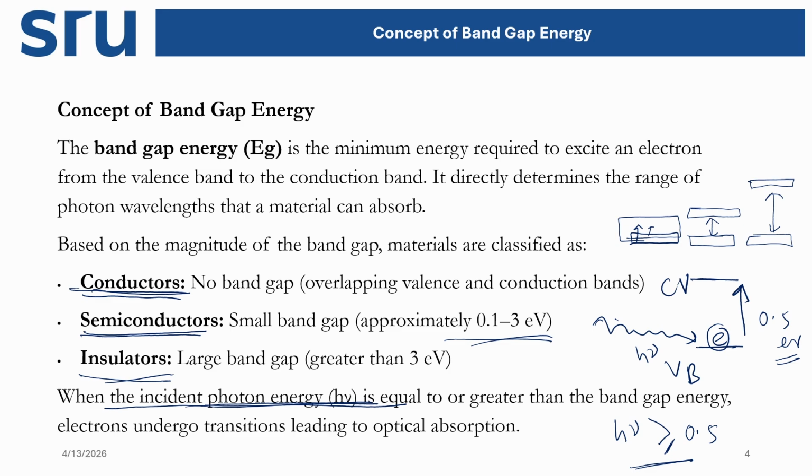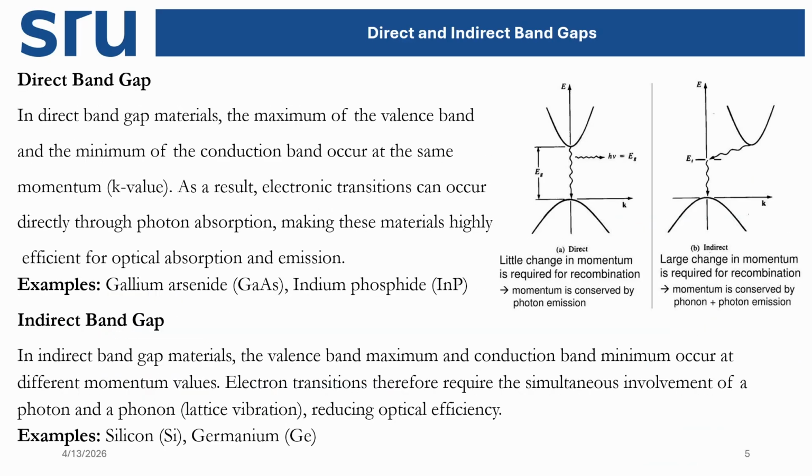So the minimum criterion is that it should be equal to the energy gap, that is the energy difference between the valence band and the conduction band, or higher than that energy gap. So when we provide energy from outside through a light interaction, it should be equal to this gap or more than that energy gap, then only can the electronic transitions take place.